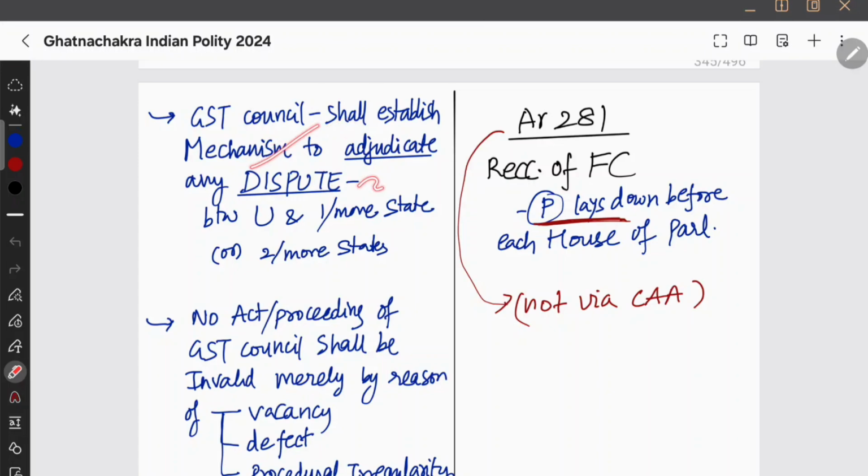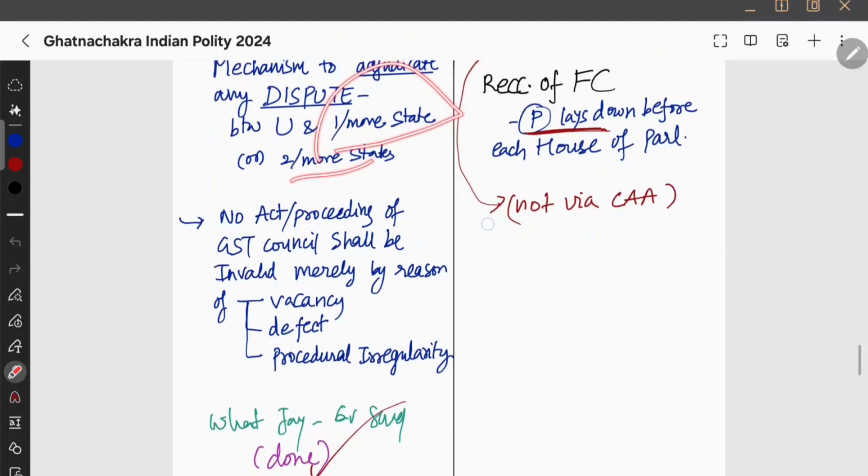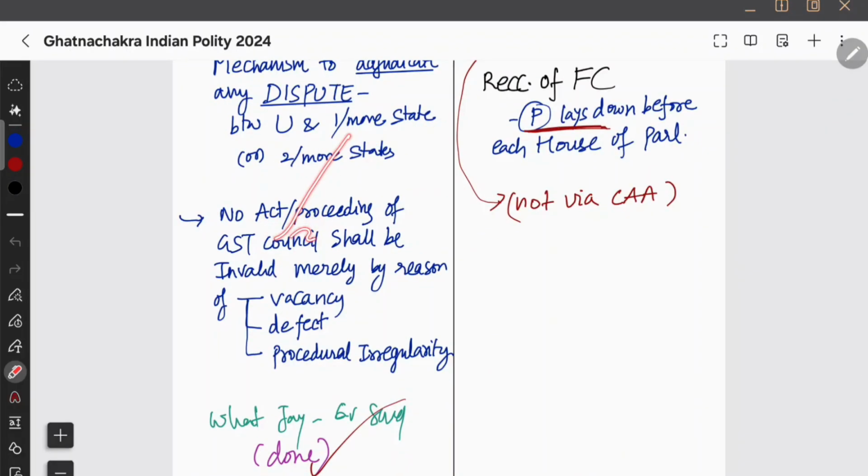GST Council, it shall establish a mechanism to adjudicate any dispute. So for dispute mechanisms, the GST Council can set up an adjudicating mechanism. But can the Finance Commission do it? No, there is no such thing mentioned for the Finance Commission for adjudicating disputes. But the GST Council can establish a mechanism to adjudicate disputes between the Union and one or more states, or two or more states.